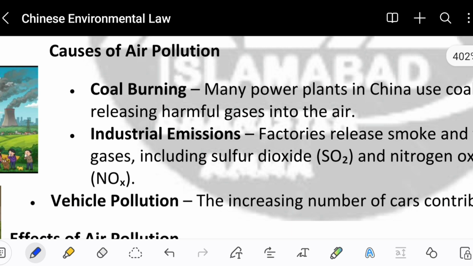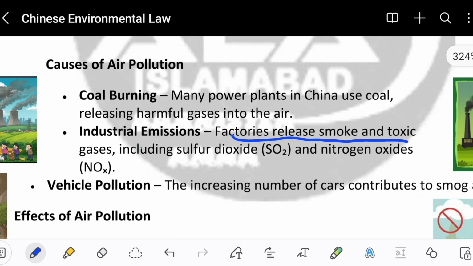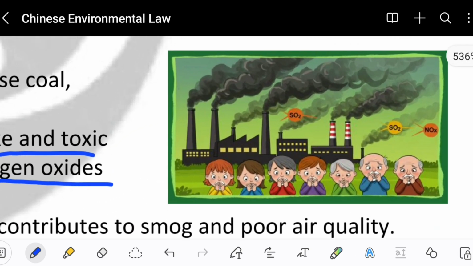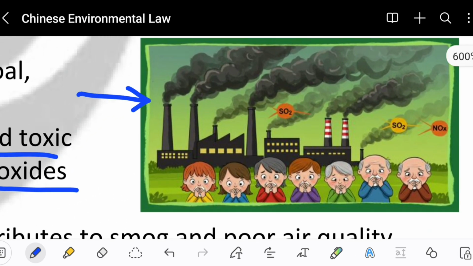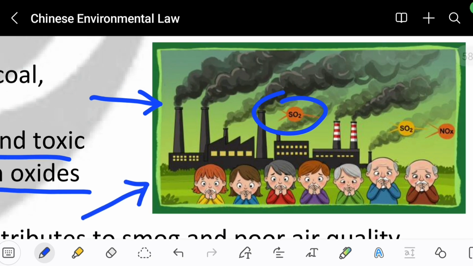Besides this, factories release smoke and toxic gases, including sulfur dioxide and nitrogen oxides, NOx. So basically, the industries also produce other types of gases, sulfur dioxide and nitrogen oxides, that are dangerous for our body.